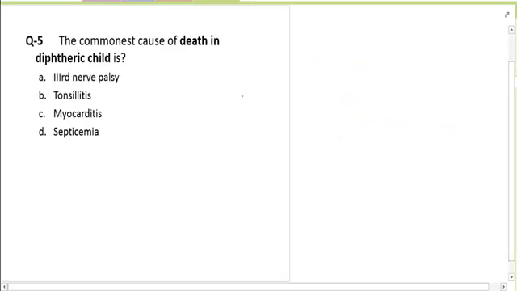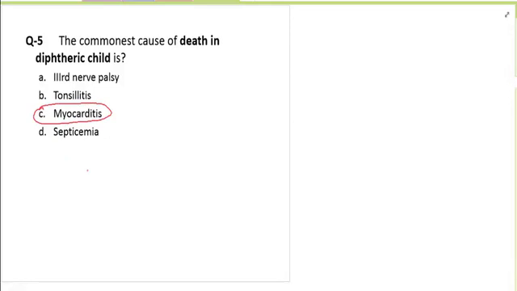The next question is on infections, and remember that in diphtheria, the most common cause of death is myocarditis. It can be obstruction of the airway in the bull neck, or it can be myocarditis, but myocarditis is more important in these patients.